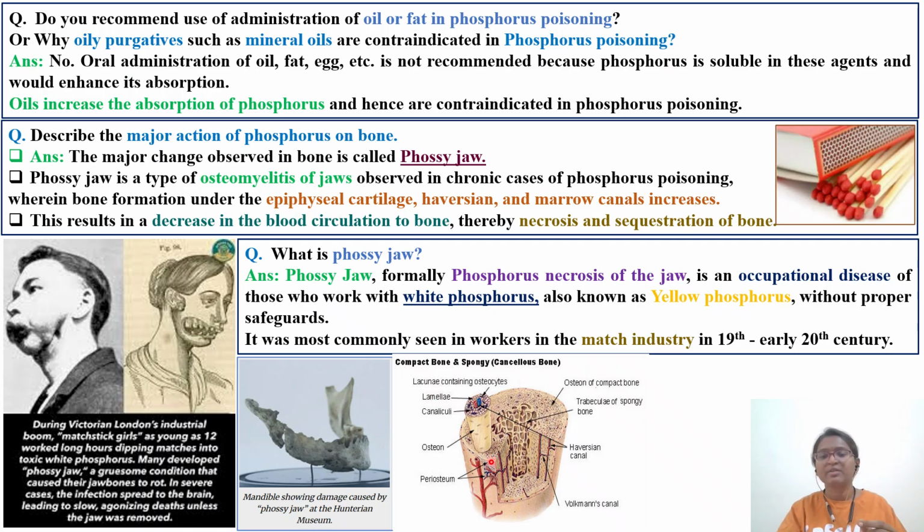Here you have the epiphyseal cartilage. Haversian and marrow canals increase here. These are the Haversian canals. This results in decreased blood circulation to the bone, thereby causing necrosis and sequestration of the bone.